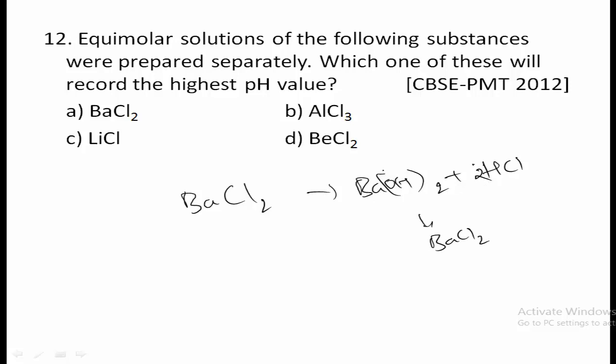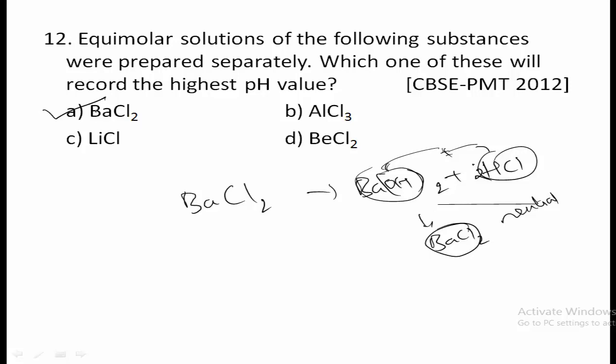Barium hydroxide is a strong base and hydrochloric acid is a strong acid. When a strong base and a strong acid combine with each other, they neutralize and form a salt which is almost neutral in nature. So option A is the correct one.